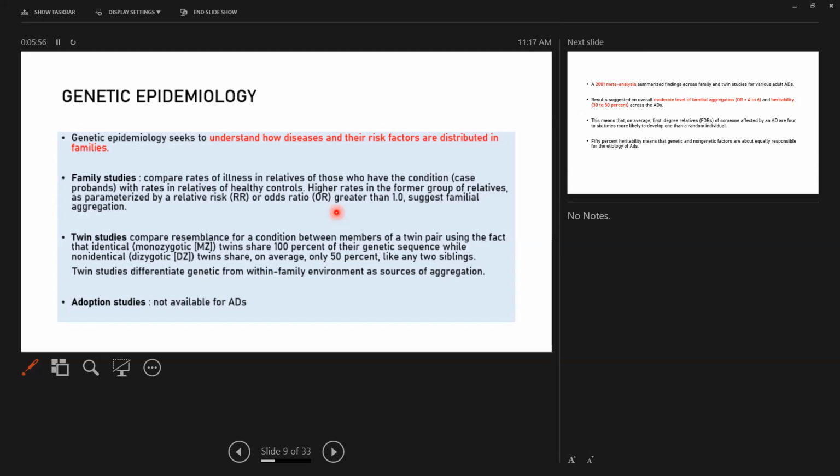Whereas twin studies compare the resemblance of a condition between both the members of a twin pair, using the fact that identical twins, as I said, share 100% of their genetic sequence, whereas non-identical or dizygotic twins share on an average only 50% of the DNA.